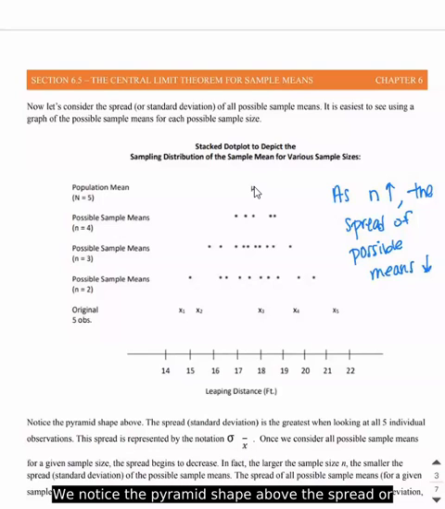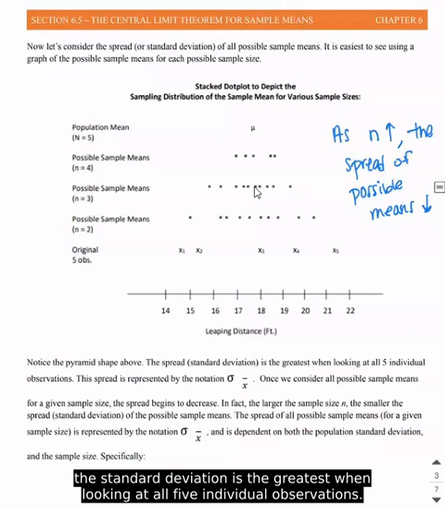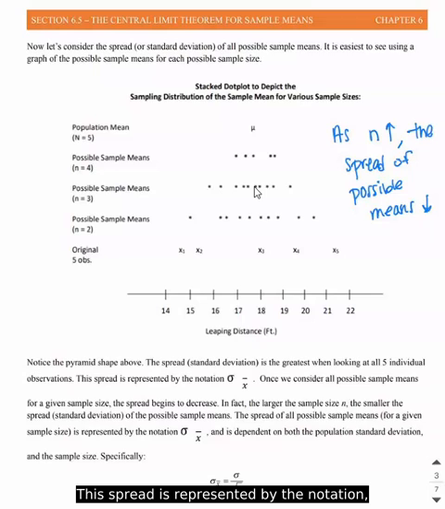And we notice, in the pyramid shape above, the spread or the standard deviation is the greatest when looking at all 5 individual observations. This spread is represented by the notation sigma of x bar.